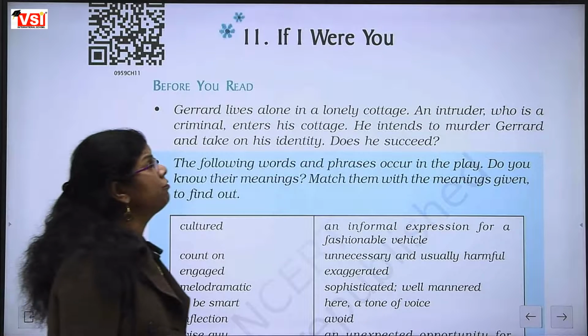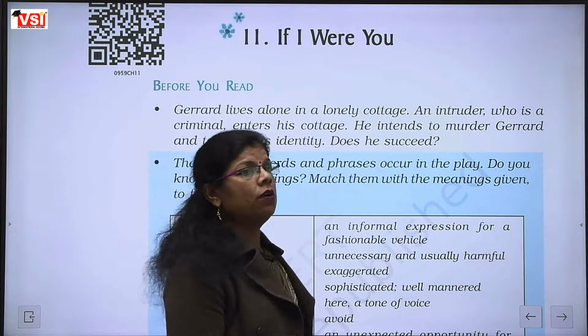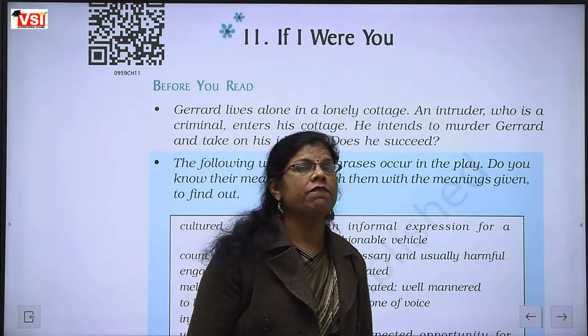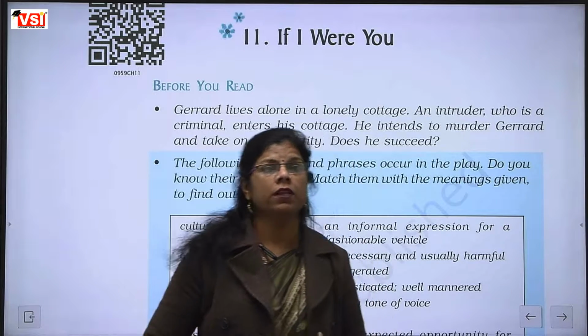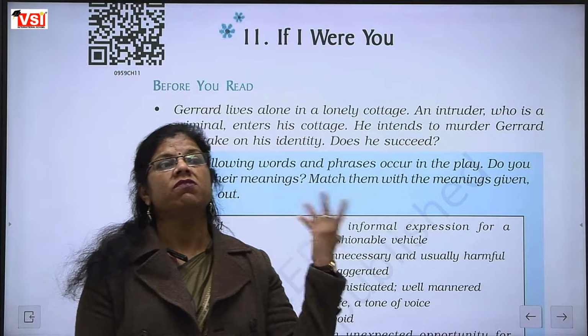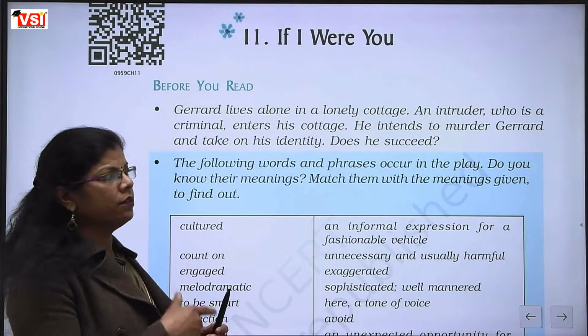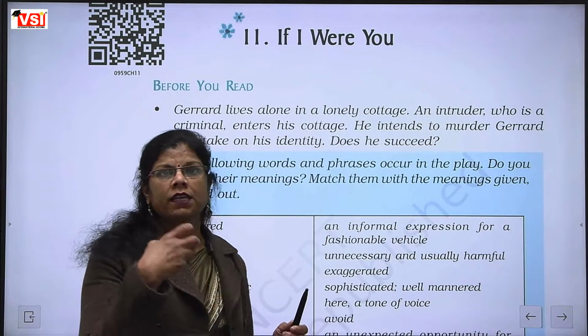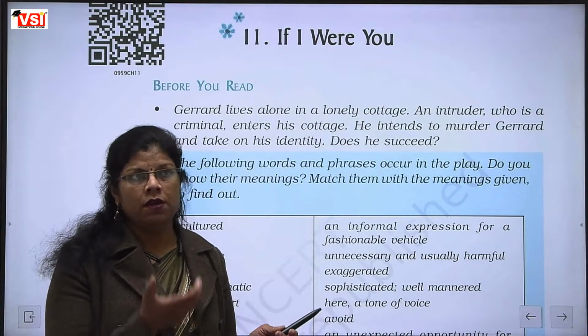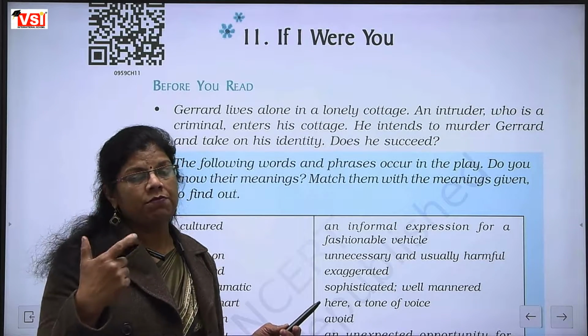This is actually called a conditional sentence, and when we are having a condition, you can imagine yourself as something, like any person, as if I am saying to you, if you